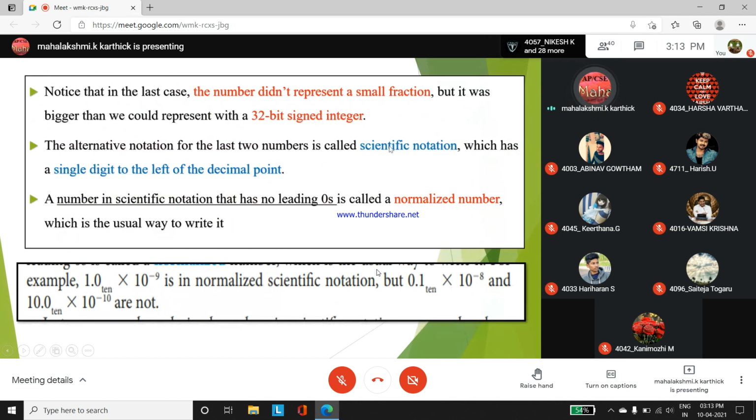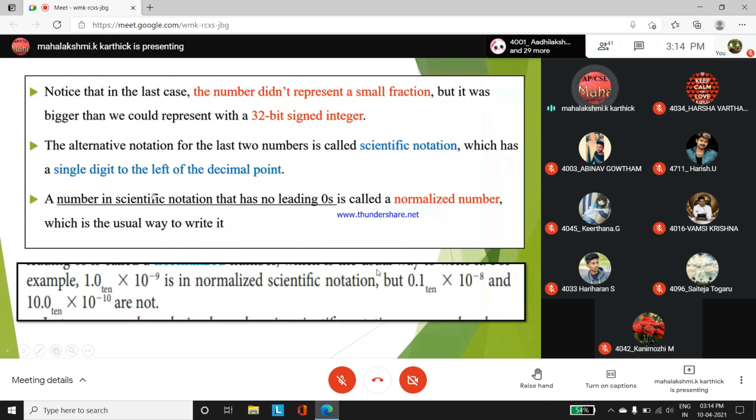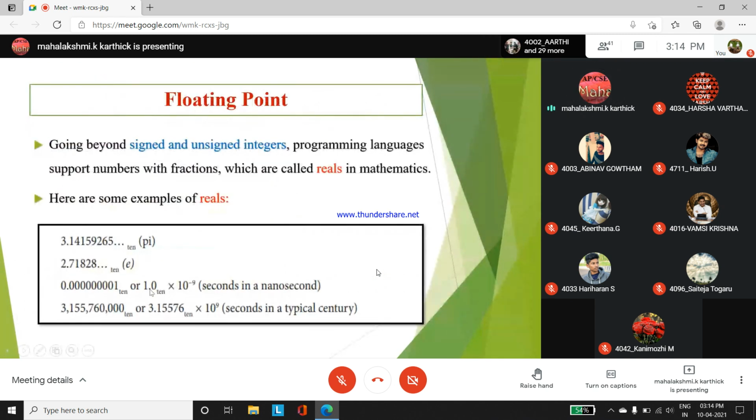The terminology: it has a single digit to the left of the decimal point. So how can we identify it? From the given examples, which are said to be scientific notations, on the left side of the decimal point there will be only one digit represented, a single digit to the left of the decimal point. This is the decimal point, you know. Any decimal point with only one digit before it is said to be represented with scientific notation.